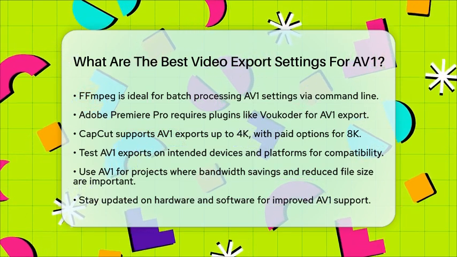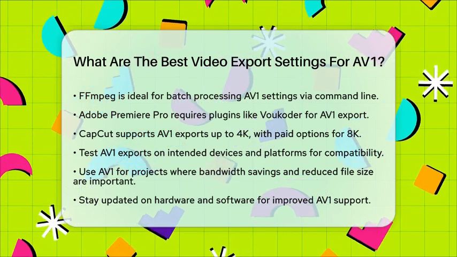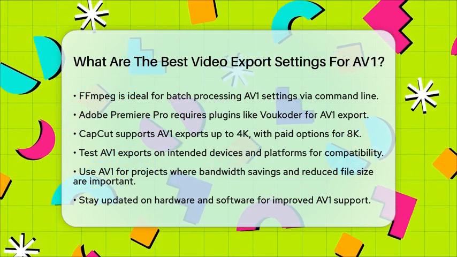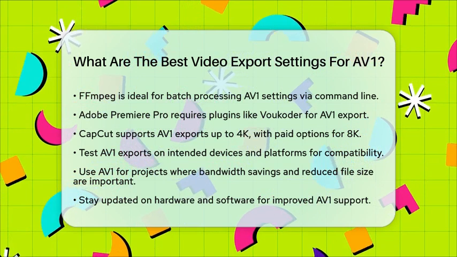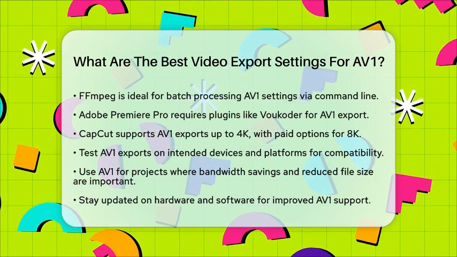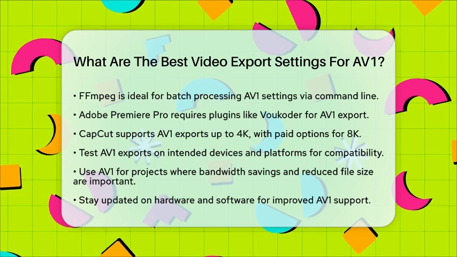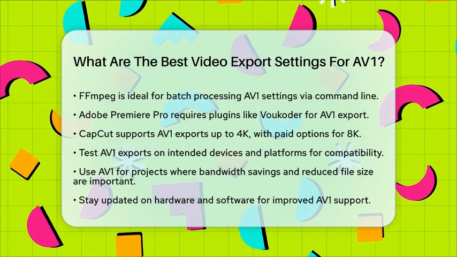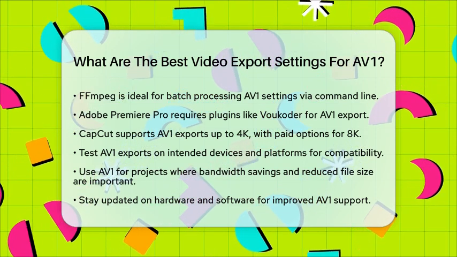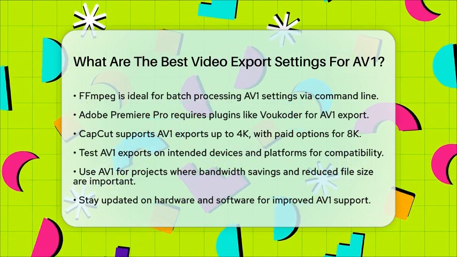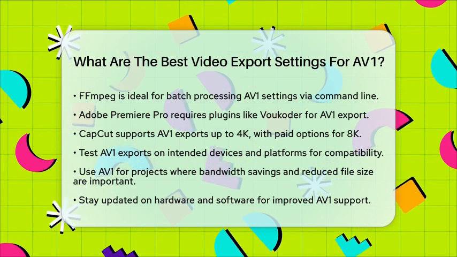In summary, the best export settings for AV1 include selecting the right encoder, matching your source resolution and frame rate, optimizing bitrate or quality parameters, using the YUV 4:2:0 pixel format, enabling encoding speed optimizations, and pairing with efficient audio codecs. These settings will help you create high-quality video exports suitable for modern graphic design and video editing workflows.